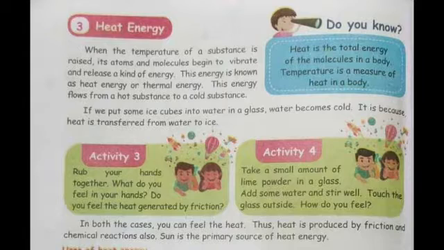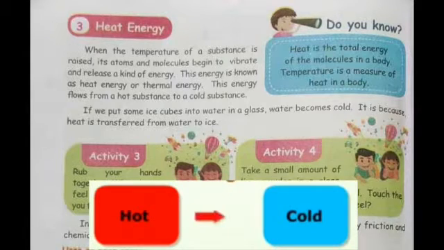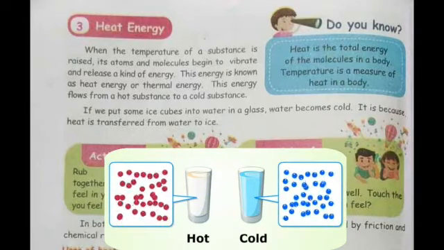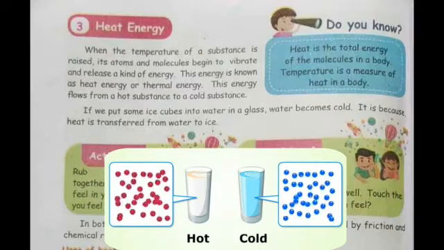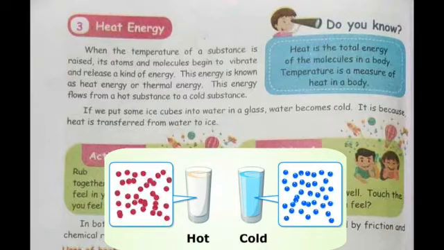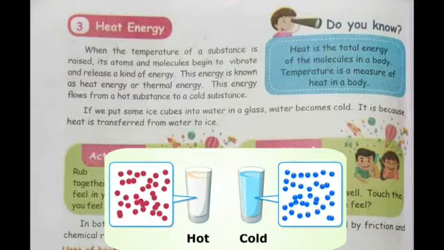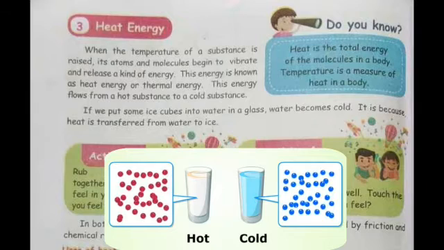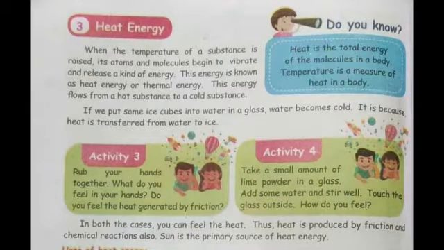That means the energy flows from a hot substance to a cold substance. Atoms of hot water move very fast because of heat energy or heat, whereas atoms of cold water move slowly because of lack of heat energy. For example, if we put some ice cubes into water in a glass, the water becomes cold. It is because heat is transferred from water to ice.